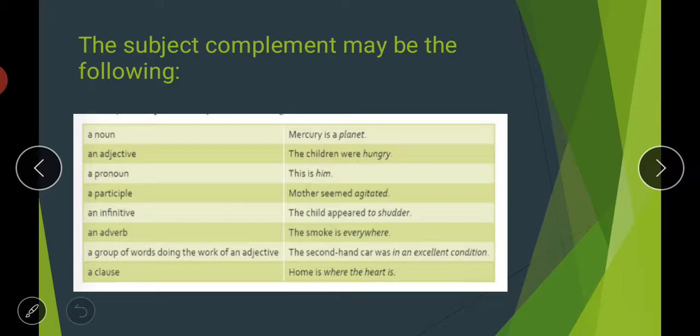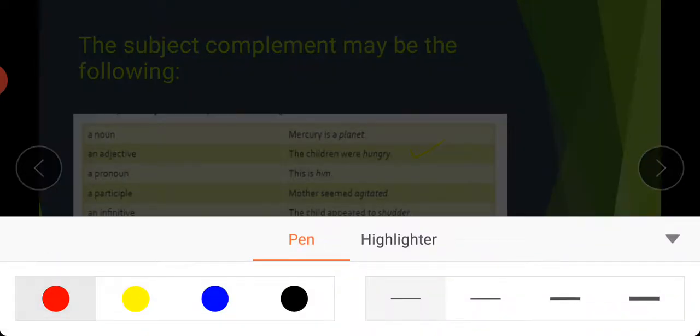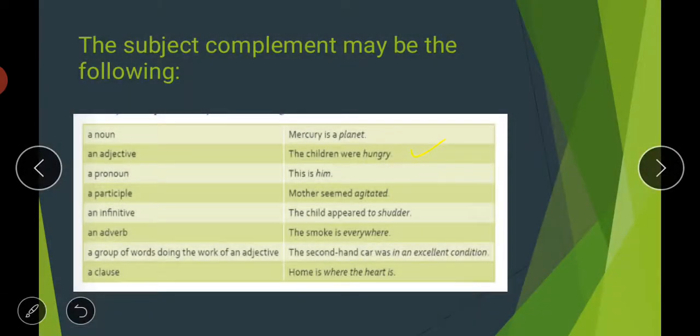Then an adjective. If we talk about the second one, an adjective, let me change the color of the pen. So yes, an adjective: the children were hungry. Again, hungry is an adjective here and it is your subject complement. It is describing the subject children. What were the children at that time? Children were hungry.